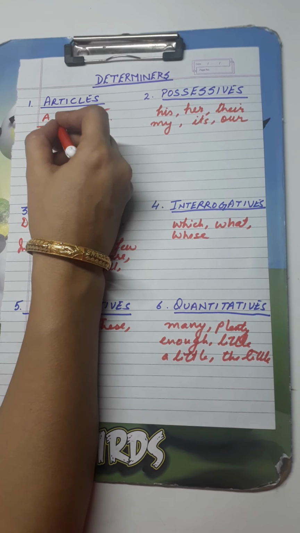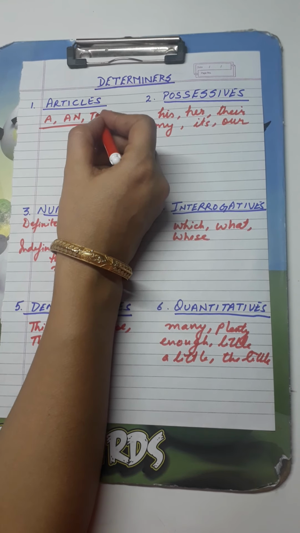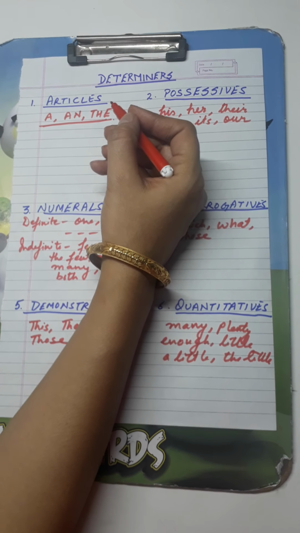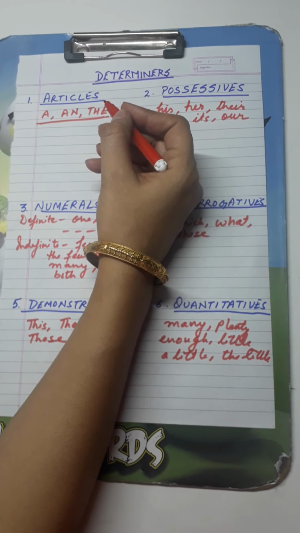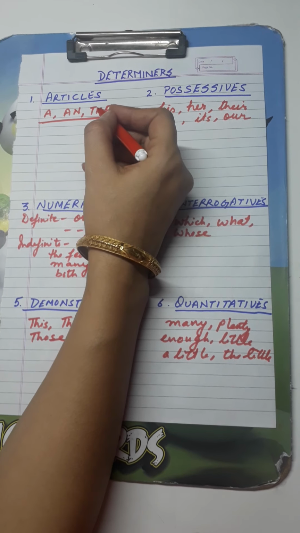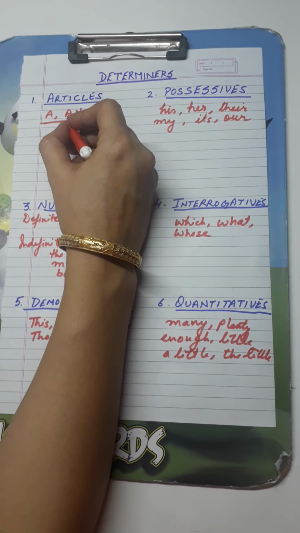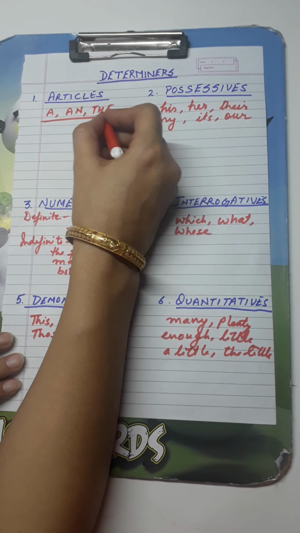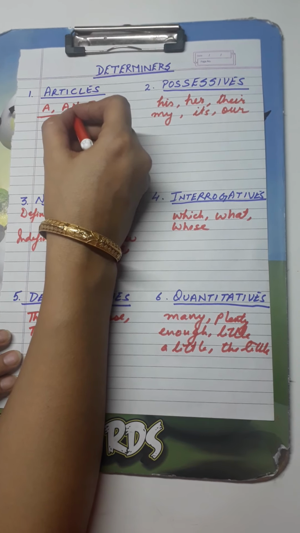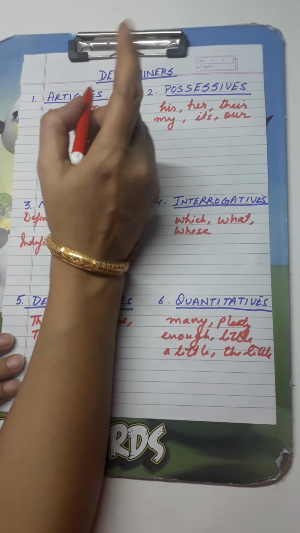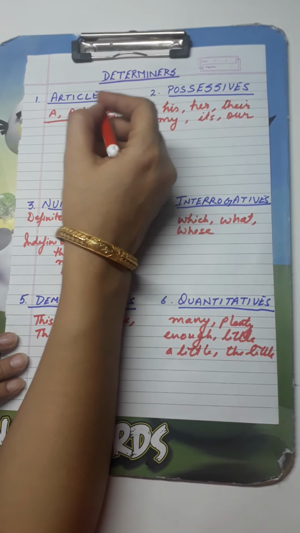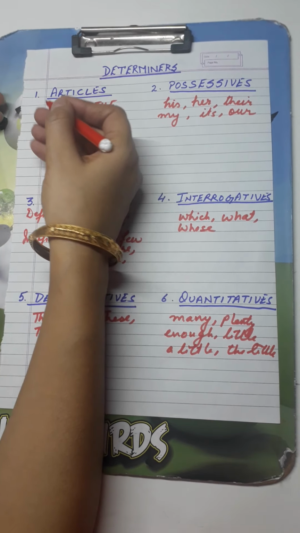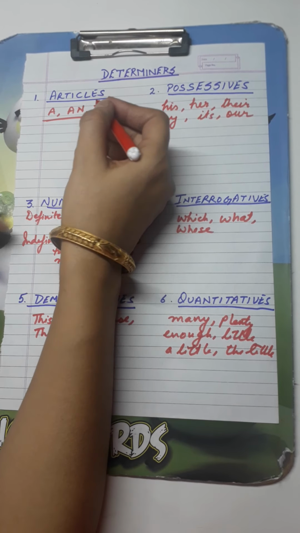Articles a, an and the: from the beginning of the English language, when you were studying English in your lower classes in 6th, 7th, 8th, you have been reading articles. You all know there are three articles: a, an and the. A and an are used for just one thing.